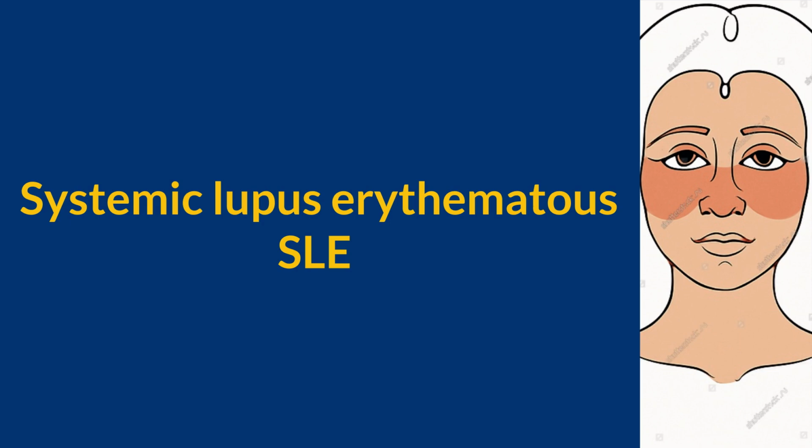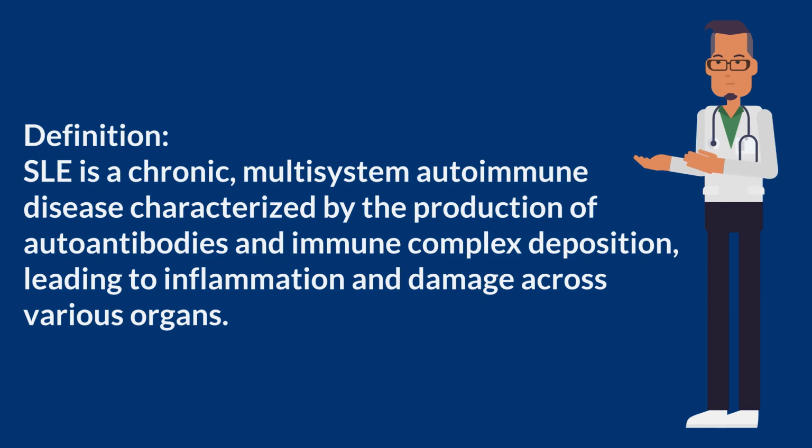Systemic lupus erythematosus, SLE. Definition: SLE is a chronic, multisystem autoimmune disease characterized by the production of autoantibodies and immune complex deposition, leading to inflammation and damage across various organs.